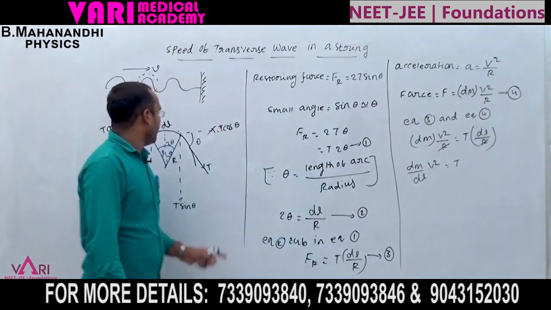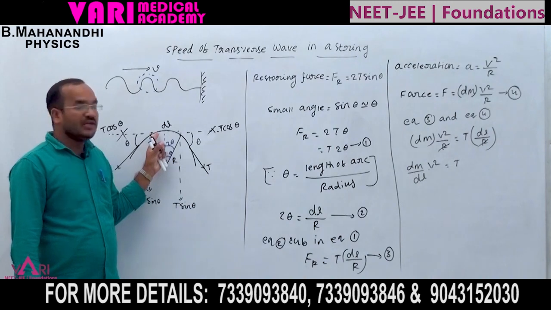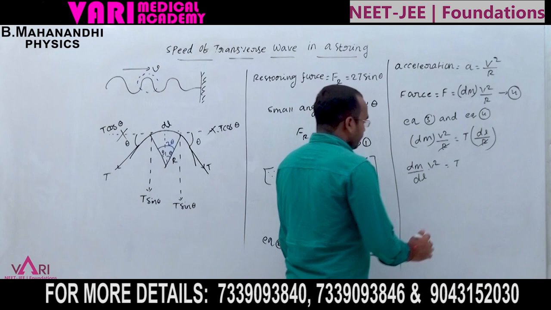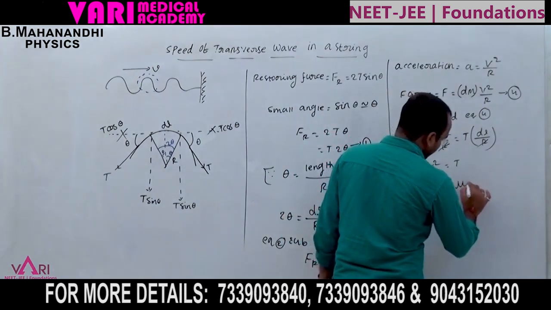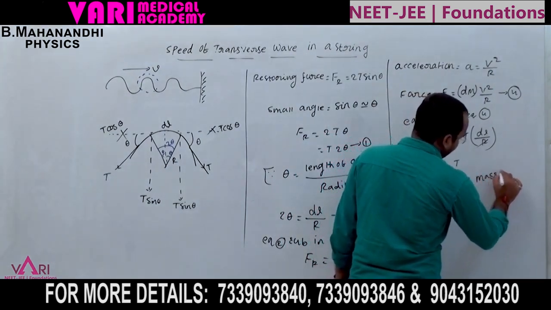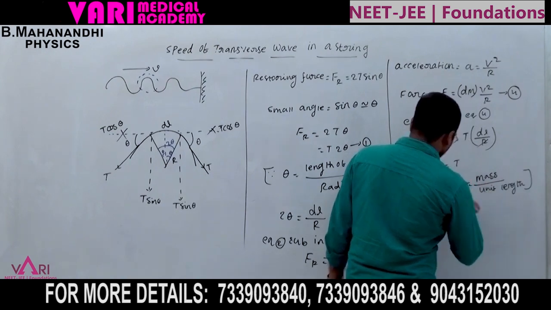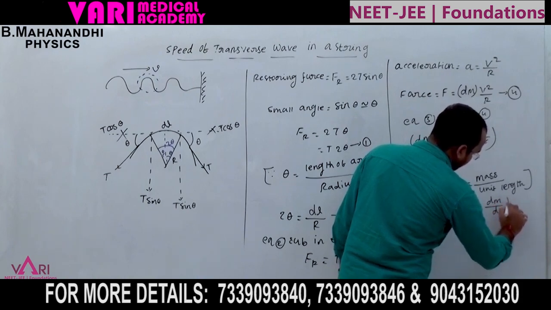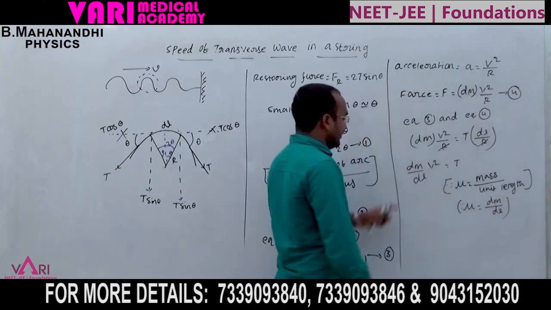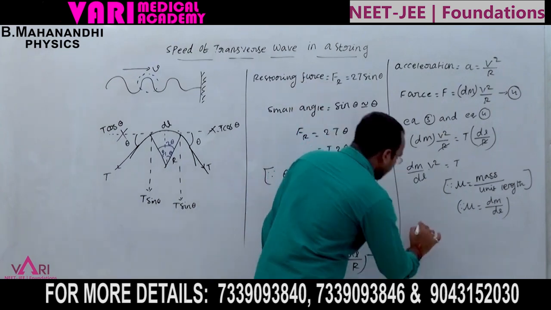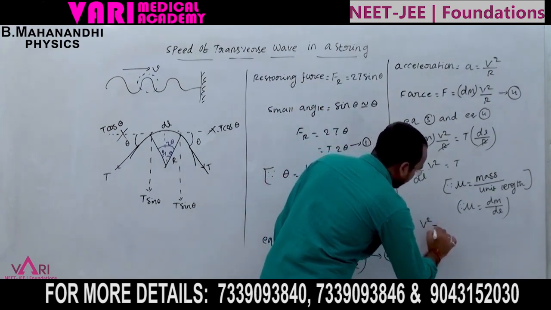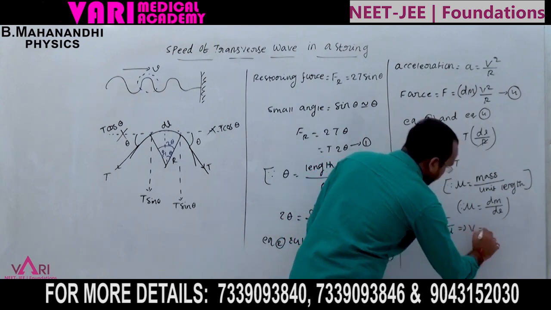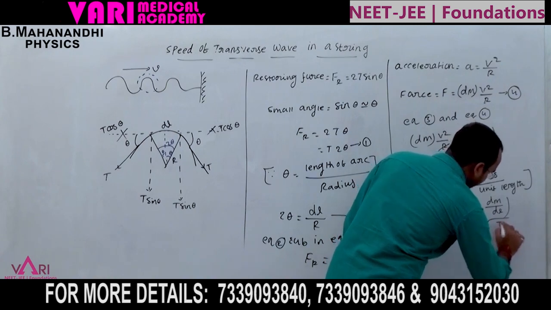If a small mass has a small length, then if the mass varies, the length also varies. So mu is equal to mass per unit length, mu equals dm by dl. Substituting mu, V square is equal to T by mu. Now V is equal to root of T by mu.